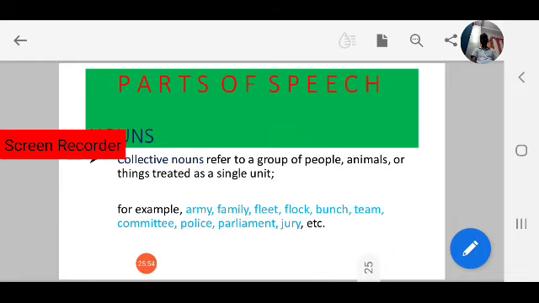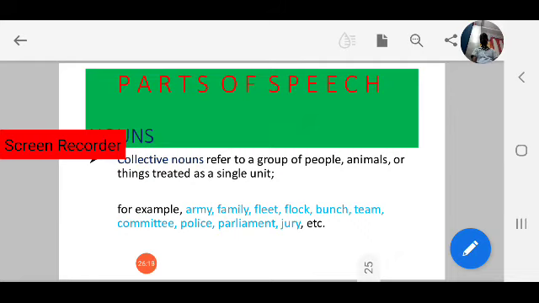What is army? Army is a noun, a collective noun. Army means a group of soldiers. Fleet, family, a group of members or a group of persons. But family is treated as a single one, and army is treated as a single unit.